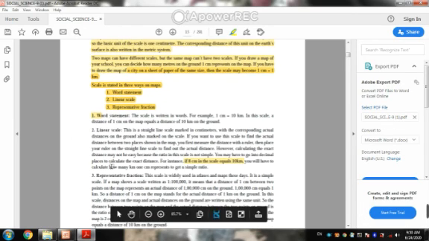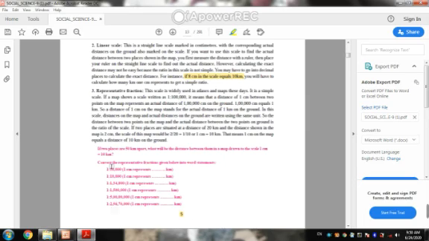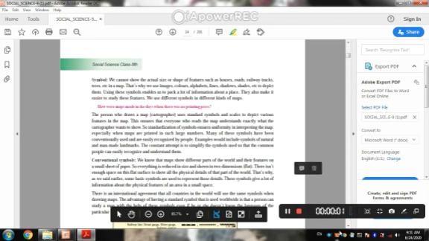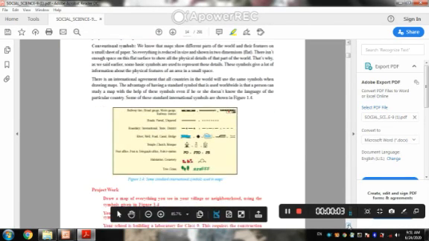And the last one is representative fraction, which you already discussed in a slide. Representative fraction is denoted by a ratio. So 1 lakh centimeters is denoted by 1 centimeter. So these are the important types of scale.